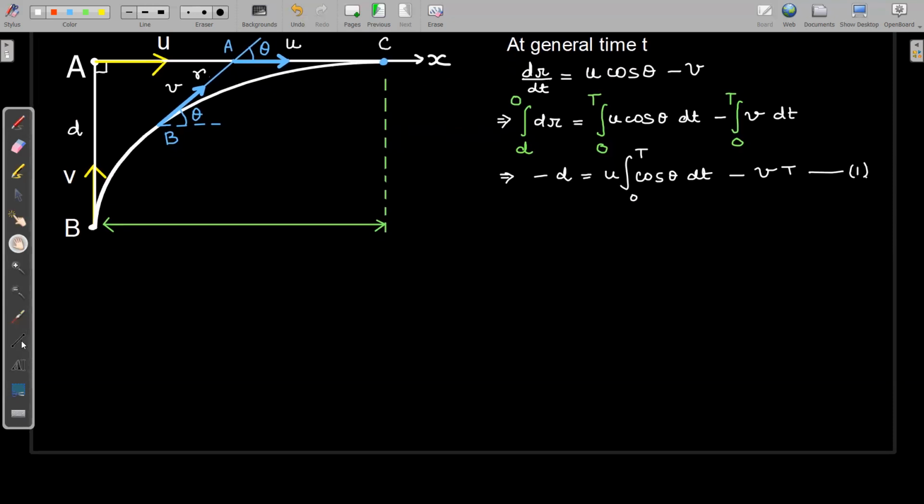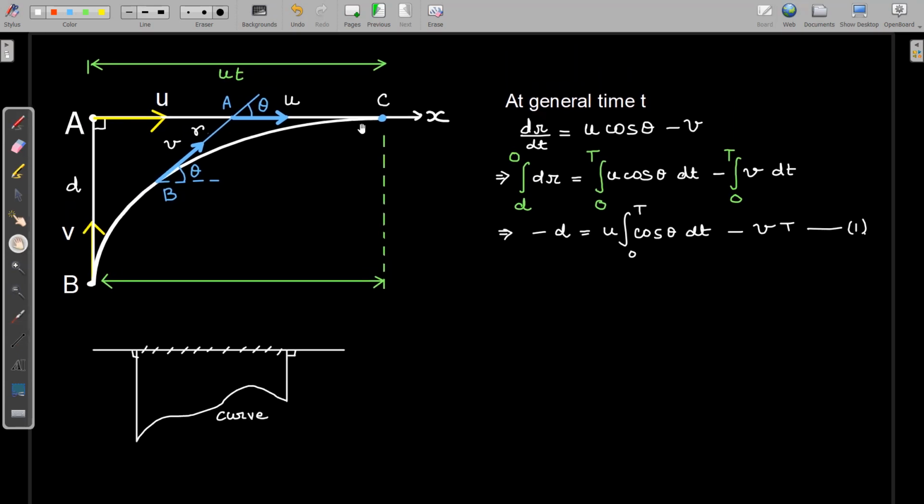Let me explain it in another diagram. Let us say you have this straight line and you want to take the projection of this curve on this straight line. So what do we do? We simply drop perpendiculars from both the ends of this curve onto this straight line, right? And this particular length that you can see over here will be the projection of this curve on this straight line, right?